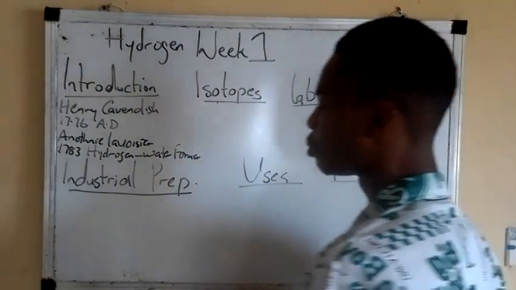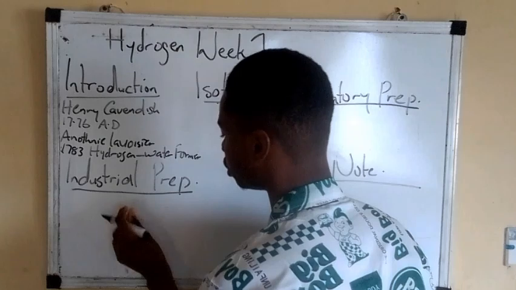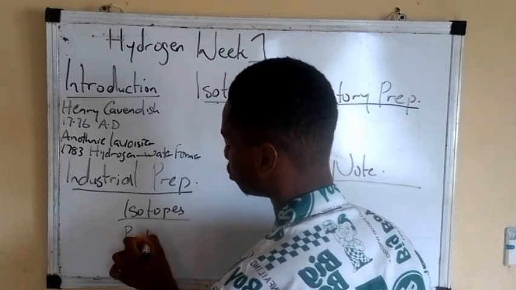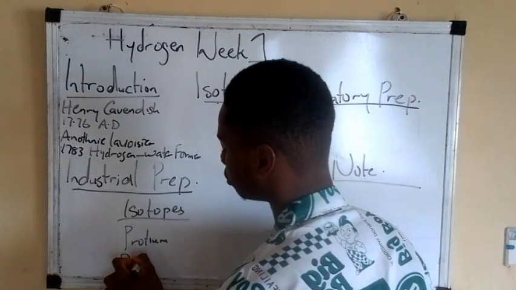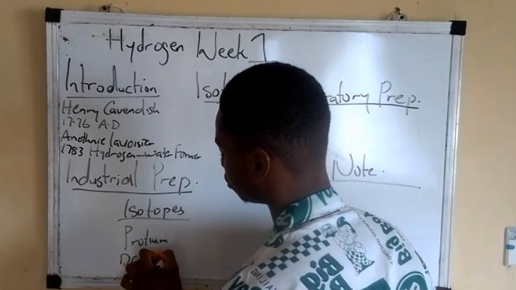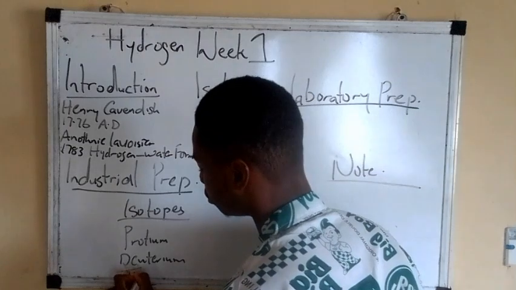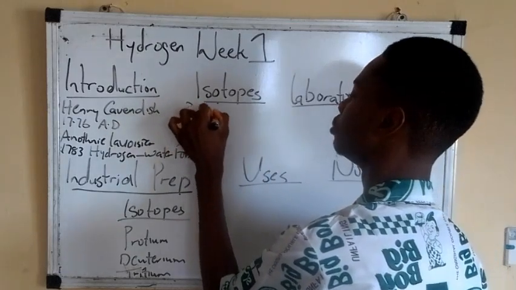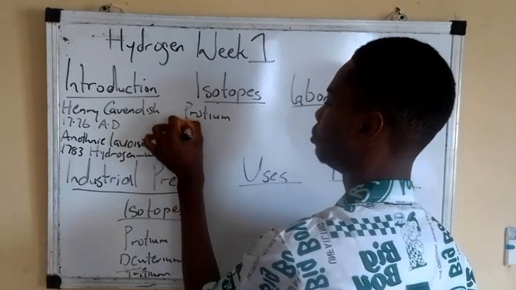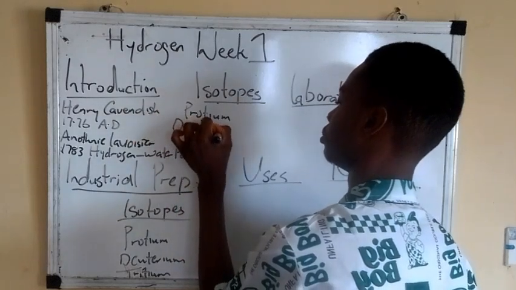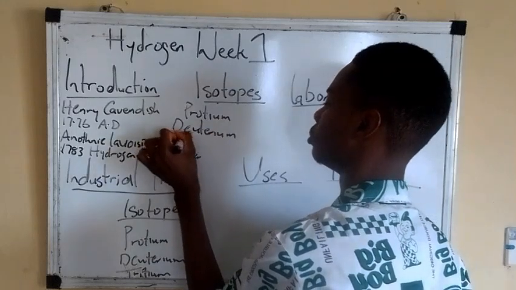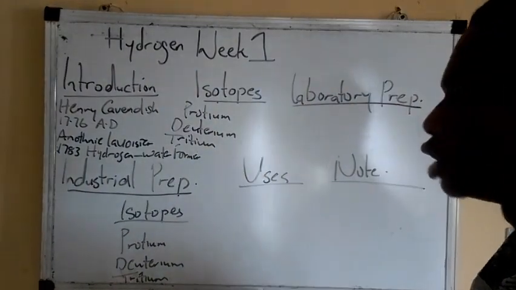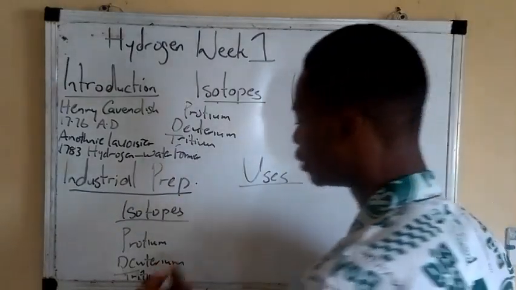Under the isotopes of hydrogen, we have protium, deuterium, and tritium. These are the isotopes of hydrogen.